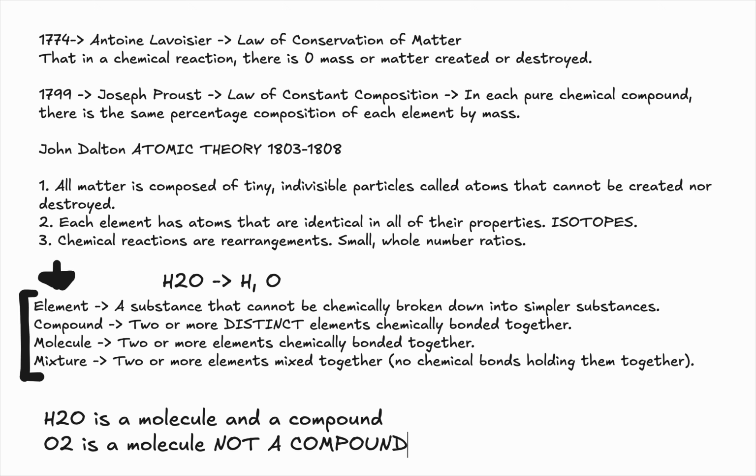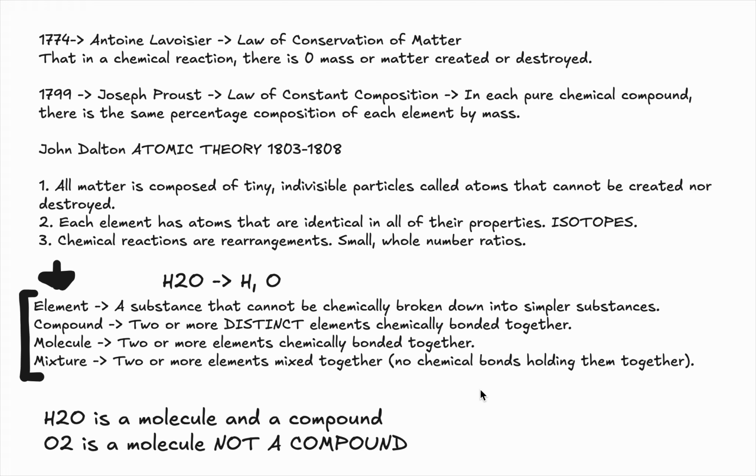All right? A mixture, on the other hand, consists of two or more elements mixed together. They don't have any chemical bonds holding them together. A very high-level overview of what a mixture could be is, for example, a pizza. A pizza consists of several parts. There is the dough, which consists of a bunch of ingredients, and the sauce, which also contains a bunch of ingredients. There is no chemical bondage between these parts, so you can separate them using physical means. Although it would be difficult, it is theoretically possible to separate a pizza using physical means.